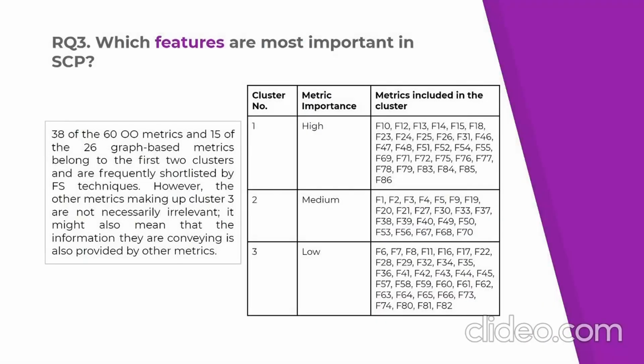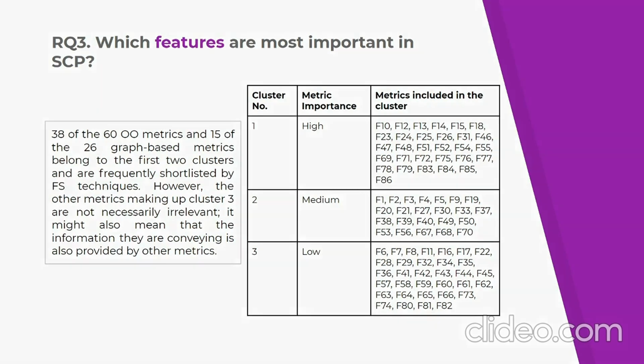In this RQ, we try to find an effective metric suite for SCP studies. 48 unique feature rankings are generated using 8 FR techniques and 6 datasets, and using them we conducted Scott-Knott tests to form 3 priority clusters of features. 38 of 60 OO metrics and 15 of 26 graph-based metrics belong to the first cluster and are frequently shortlisted by these FS techniques. However, the other metrics making up cluster 2 are not necessarily irrelevant but may be conveying redundant information.